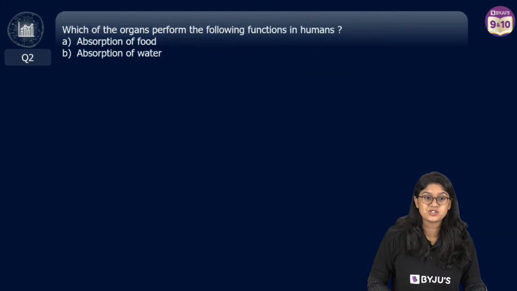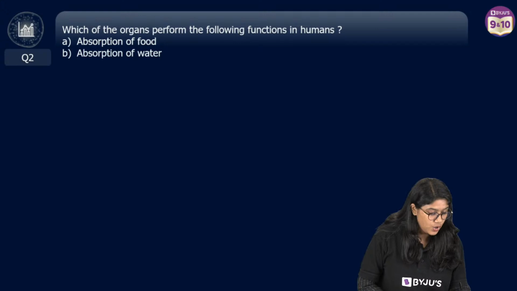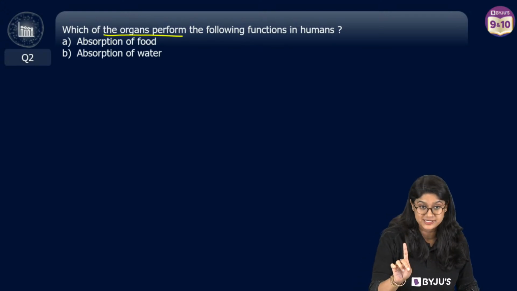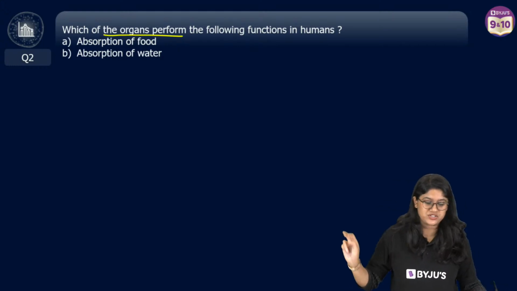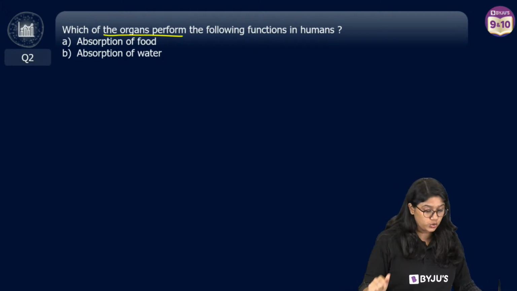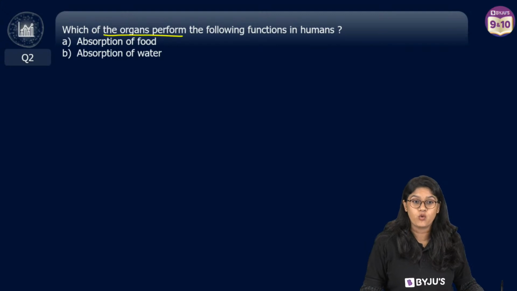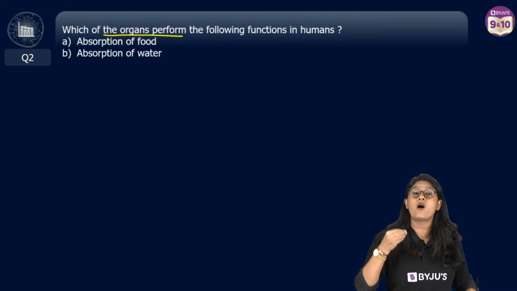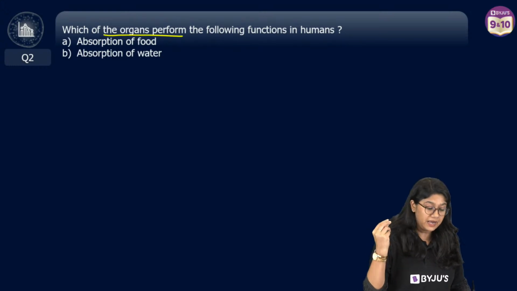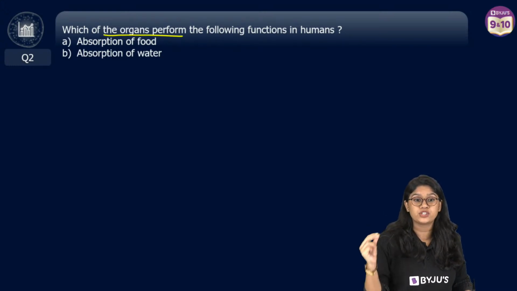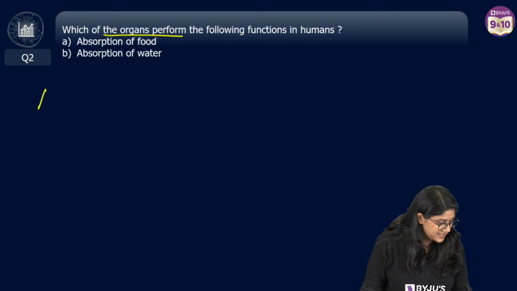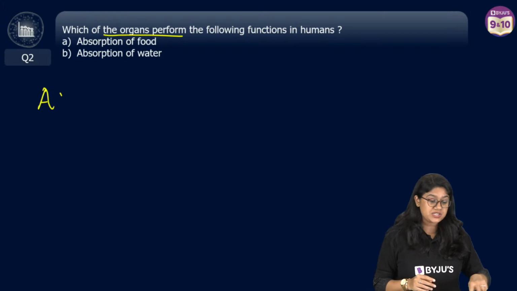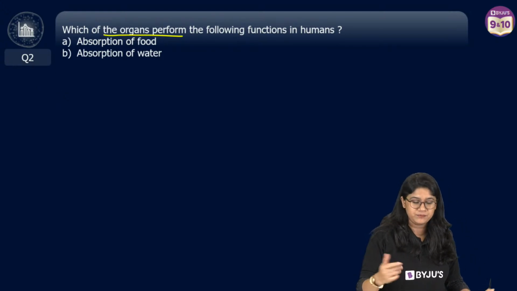Let's move to question number 2, everyone. Which of the organs perform the following function in humans? Here we have 2 questions: absorption of the food and absorption of the water. Which organs in our digestive system or in the alimentary canal help in the absorption of the food? Easy peasy, everyone. I want all of you to stay focused. I know that you find these questions really very easy because you have studied it.